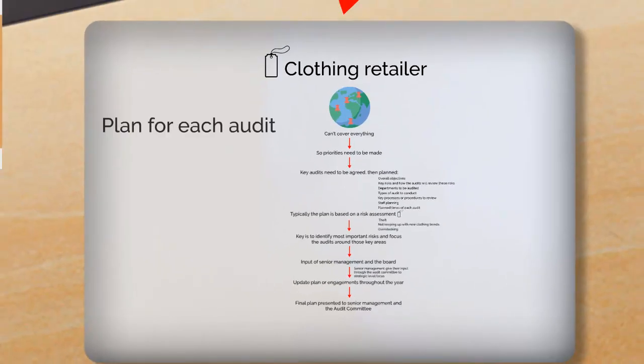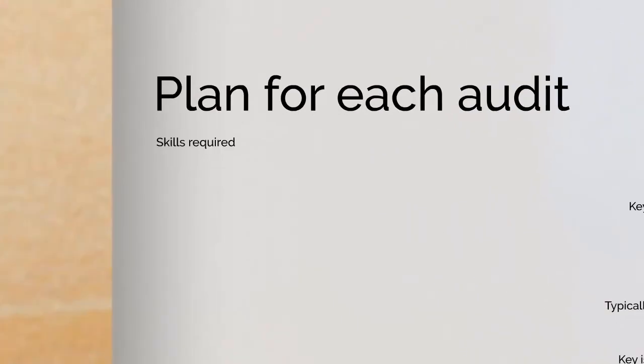Then the following plan will be done on an audit by audit level. So once the key area has been focused on, the audits have been chosen, this is the plan that actually puts the practicalities, makes things happen. And the first stage in the plan is making sure that the skills required on the internal auditing team are there. So if we return to our theft in clothes retailers, might it not be really useful to have a security expert on the team? Well, you imagine it would, wouldn't you?